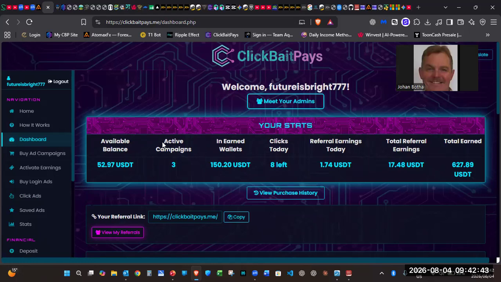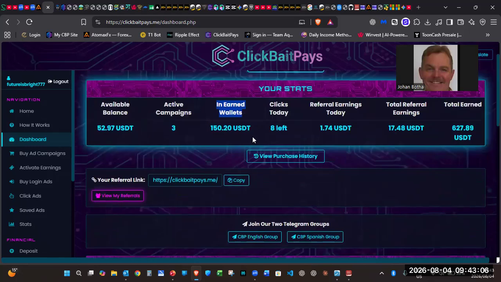You can have 3 campaigns active at one time. You don't have to have only one. You can have up to 3 active at the same time, and they don't have to be the same level. They can be from different levels. Then your earned wallets show what is still in progress.